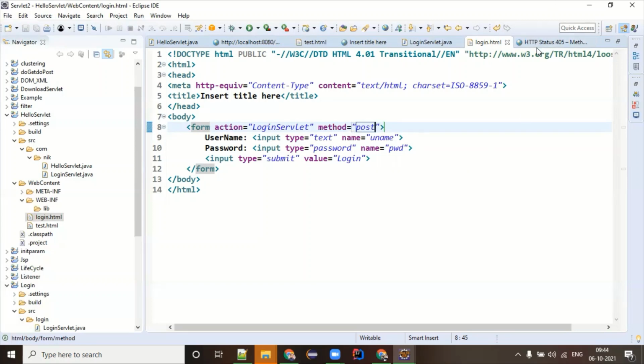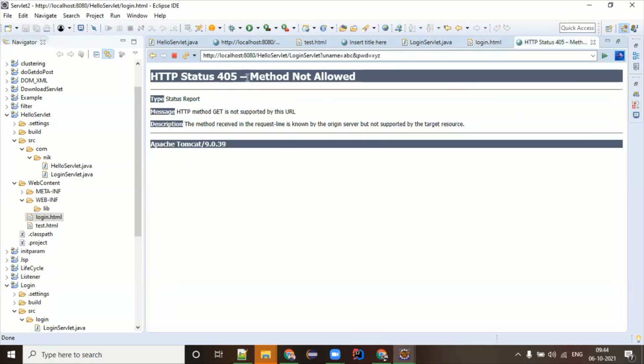If you look at this error, it is clearly saying method not allowed. It means HTTP method get is not supported by this URL. So your servlet is saying I am a doPost and you are sending me the get method. I'm sorry. That's the reason you are getting 405.